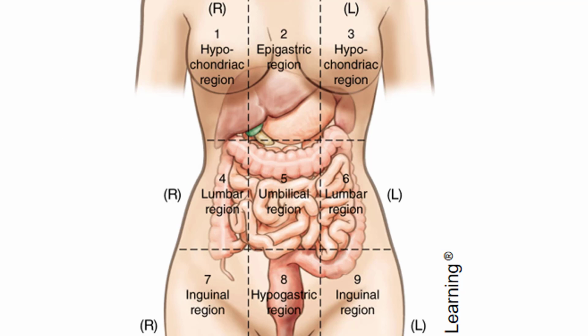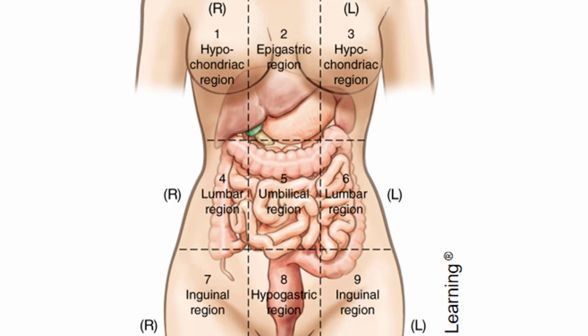All right, and then we have our epigastric. Remember, epi means above or beyond. So we're talking about gastric is stomach, right? So it's above the stomach. So that makes sense. So we have our right hypochondriac, our epigastric, and then we have our hypochondriac region on the left. So our next would be our right lumbar region, our umbilicus or umbilical region. That's always going to be our middle center point. Then we have our left lumbar region.